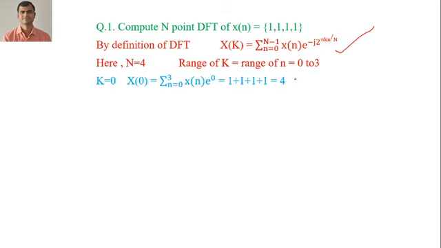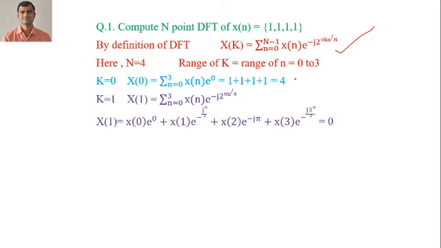So we'll be getting X of 0 as 4. Similarly we'll be putting k as 1. So when I put k as 1, here in e raised to minus j 2 pi k, the value of k is replaced with 1, and you put the different values, we'll be getting the answer X of 1 as 0.